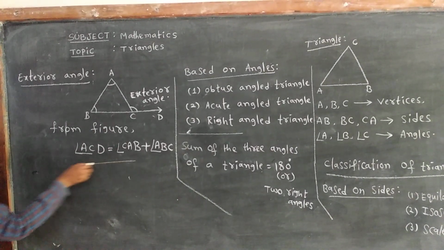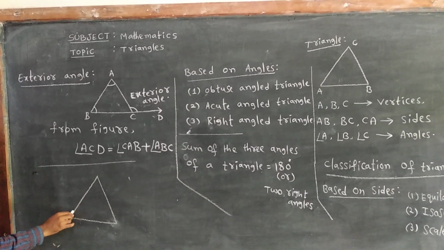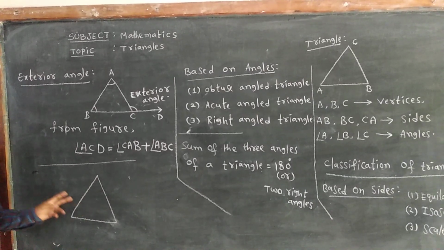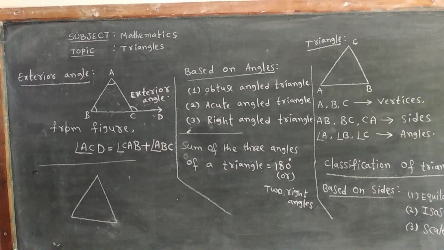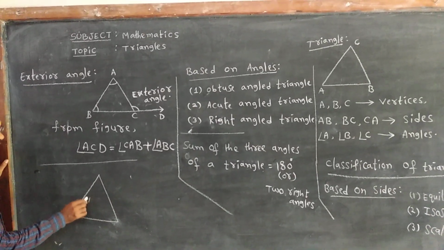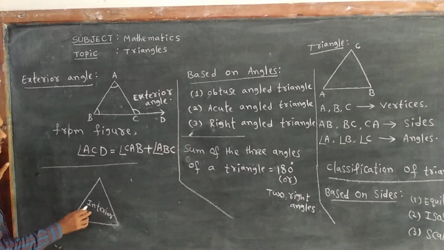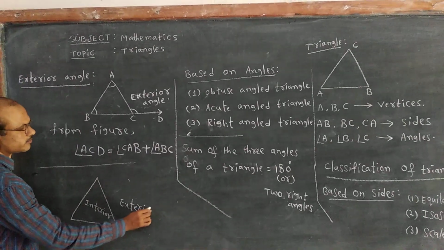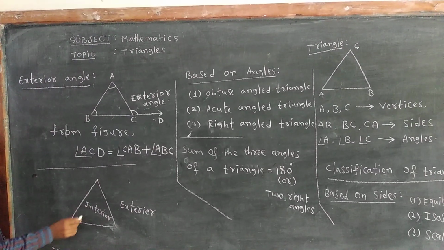When we think of a triangle again, if you draw a triangle on any plane surface, this triangle divides the whole plane surface into three places. One is the interior of the triangle, another is the exterior of the triangle, the third one is on the triangle.